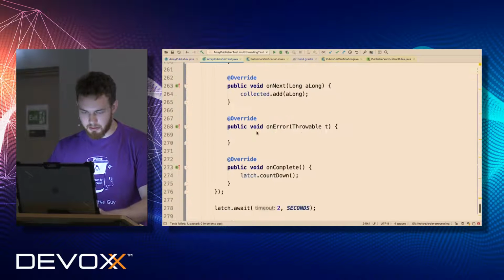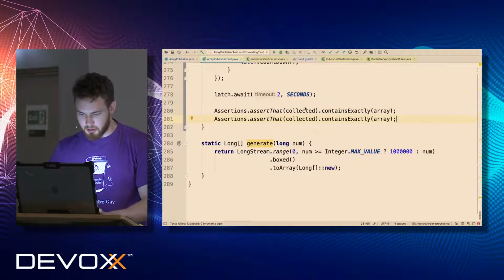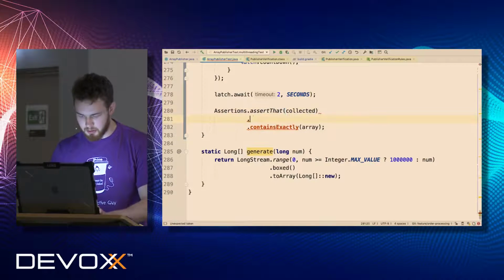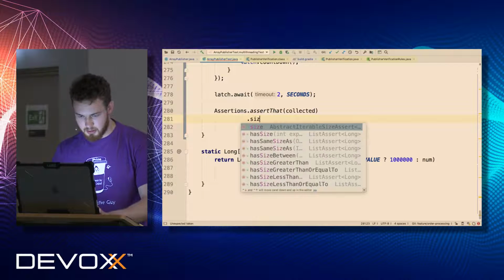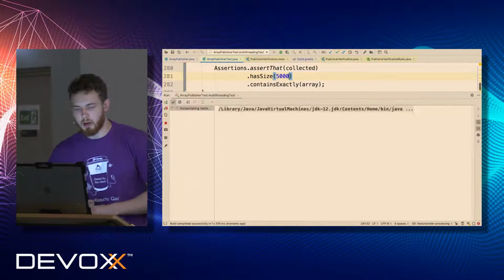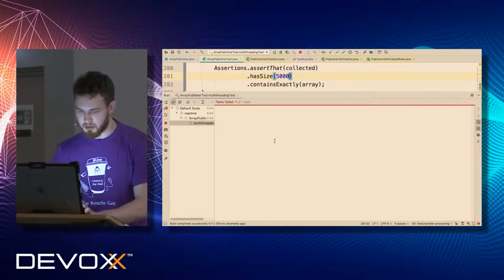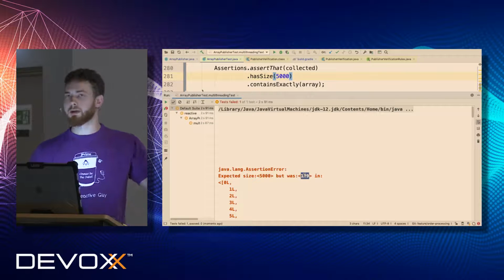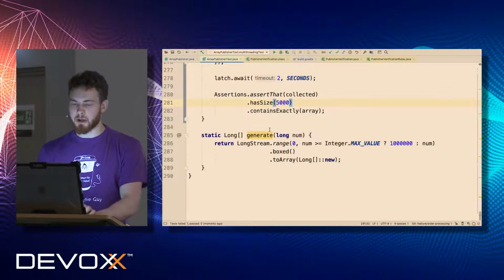I have to put in another test in order to check that, for example, my collection has size 5,000, so it will be much clearer how many elements we received afterwards. So it's clear that we expected 5,000, but we got 129. So it's not something we expected.